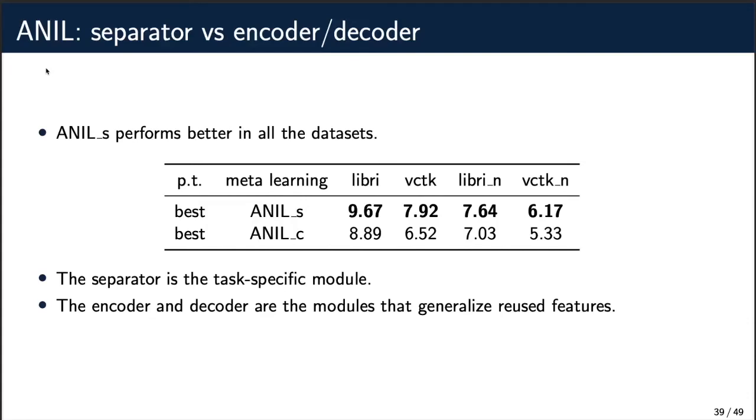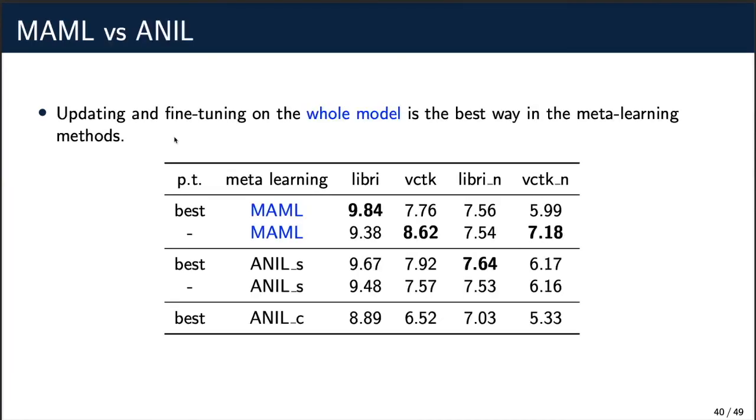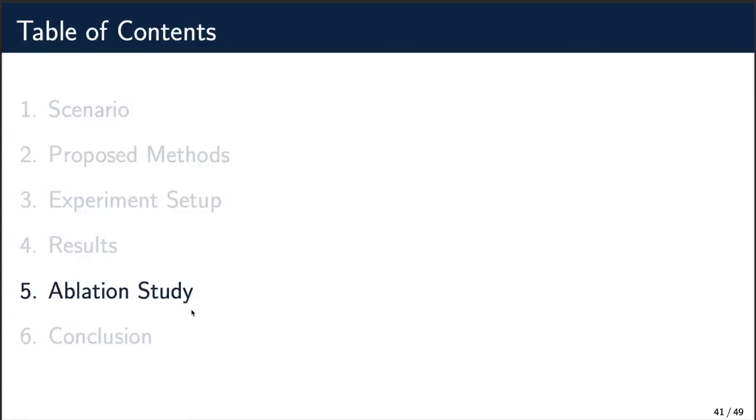During the meta-learning phase, we adapted the model on different model parameters. NILS means that we only fine-tune the separator. NILC means that we only fine-tune the encoder and decoder. Adapting the parameters of the separator performs better in all the datasets, showing that the separator is the task-specific module, while the encoder and decoder are the modules that generalize reused features. However, we can see that updating and fine-tuning the whole model is the best way in the meta-learning methods. Thus, we can conclude that rapid learning is the best way for a speech separation model to adapt to new speakers and noisy environments.